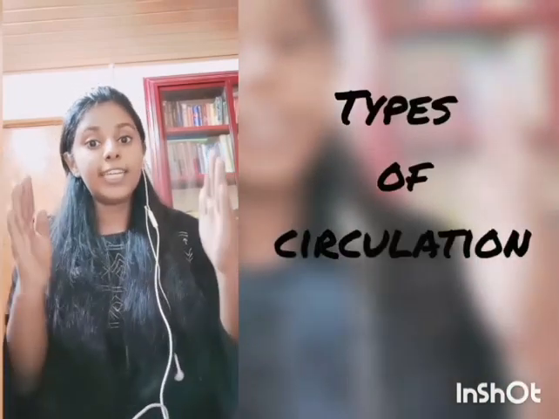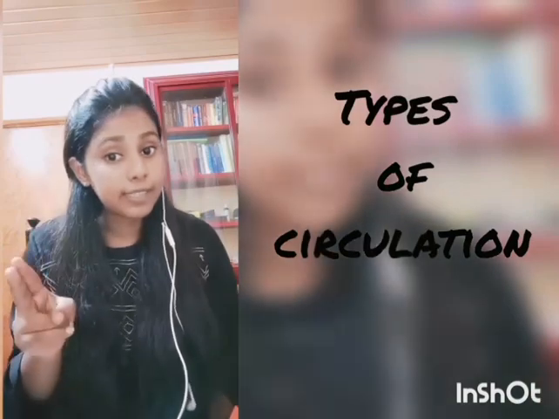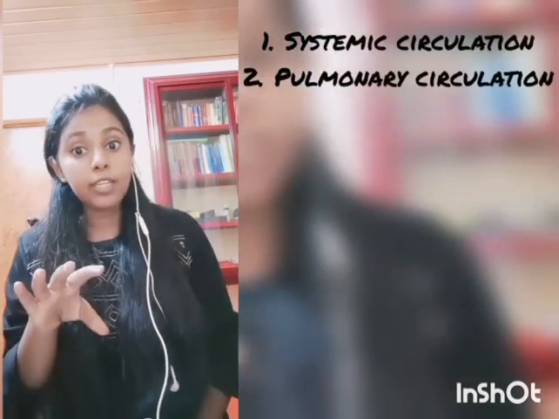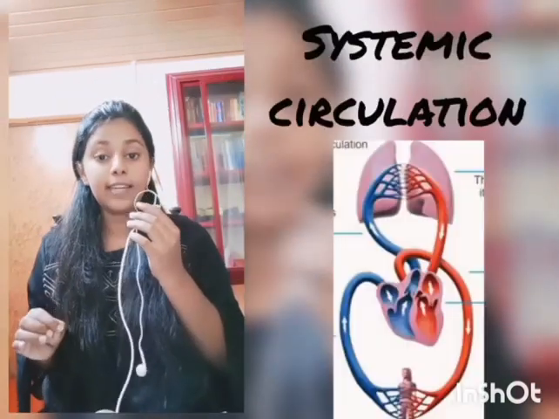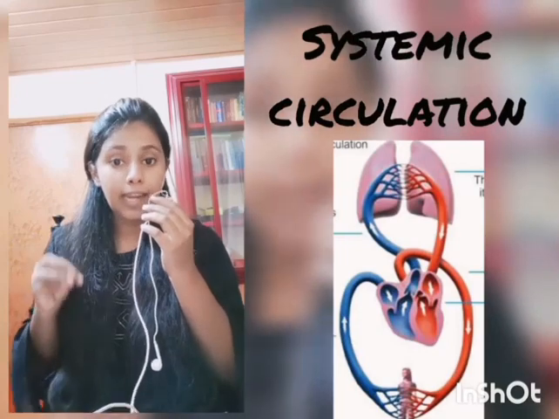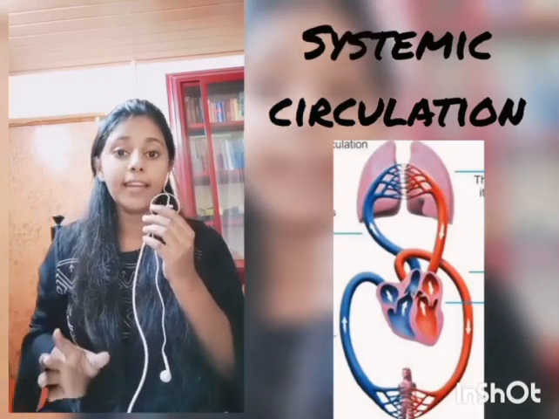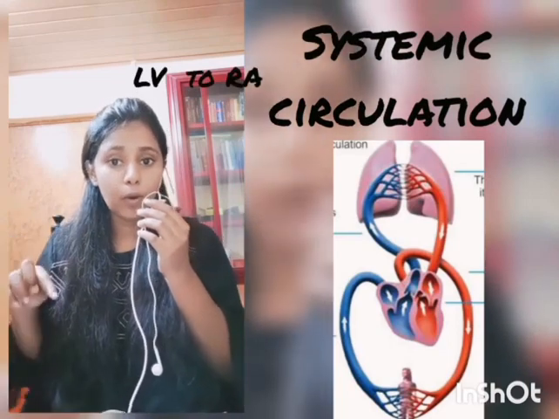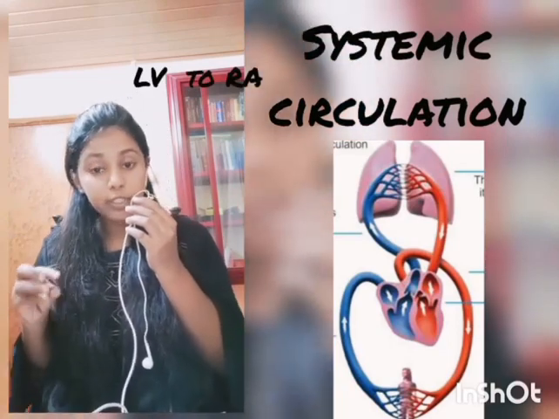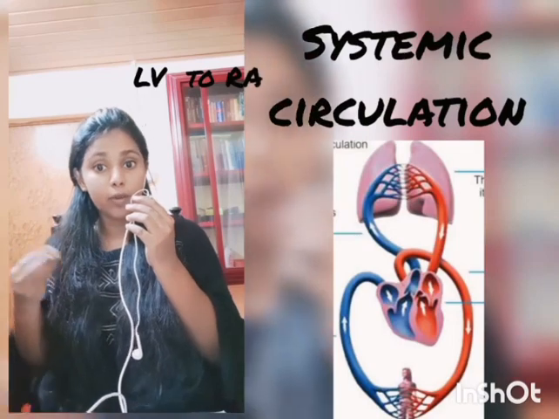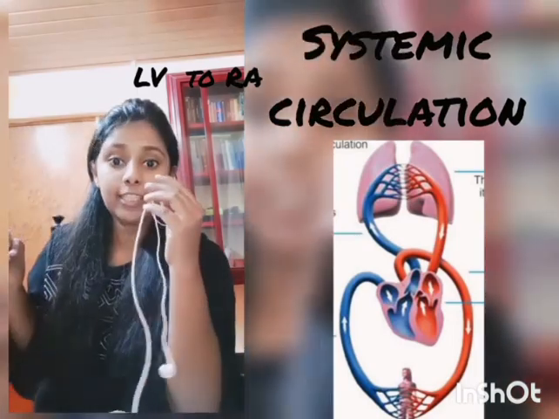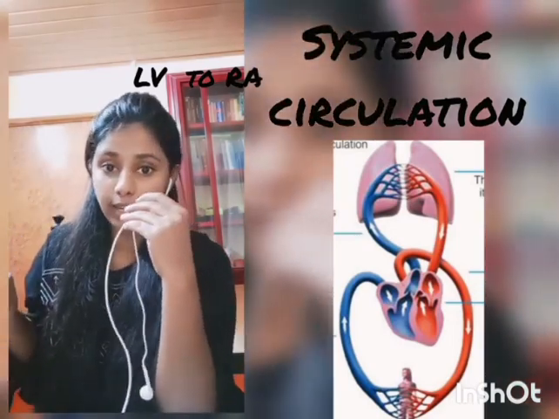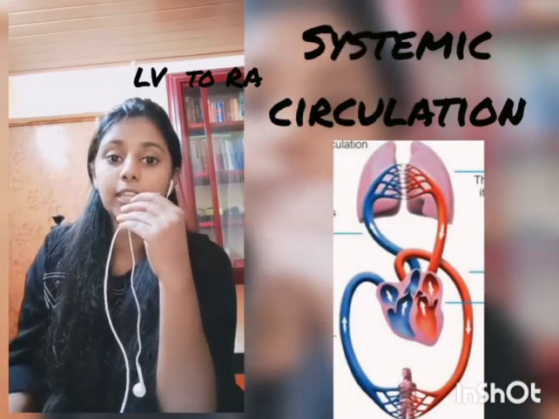This is the whole circulation of the cardiovascular system. It can be divided into two: the systemic circulation and the pulmonary circulation. The systemic circulation starts from the left ventricle, where the blood is carried by the aorta to all parts of the body, and after utilization the deoxygenated blood drains from all these cells into the right atrium by the superior and inferior vena cavae, that is, from the left ventricle to the right atrium.